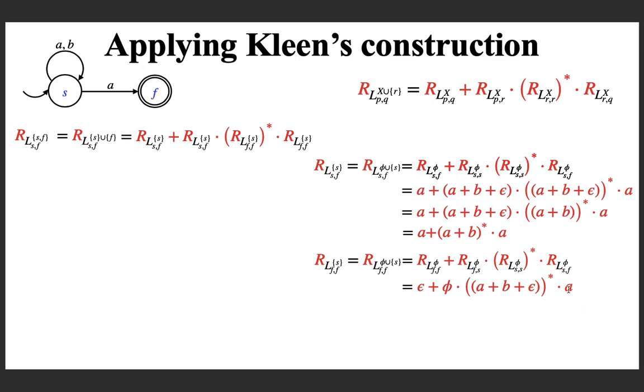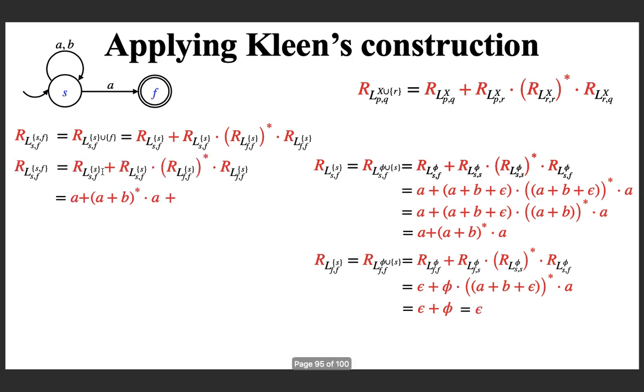And if you solve it, you can get it as epsilon plus phi. Why? Because if you look at this concatenation, null set concatenated with a set of strings is null set itself by definition, and so this is correct. So for this equation we are solving it as epsilon. Now you just substitute in this equation.